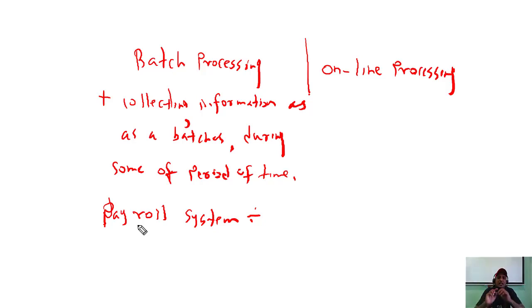What they do is collect information, sometimes daily, sometimes weekly. At the end of the month, they take all the information as batches and calculate the salary. For example, OT payment.